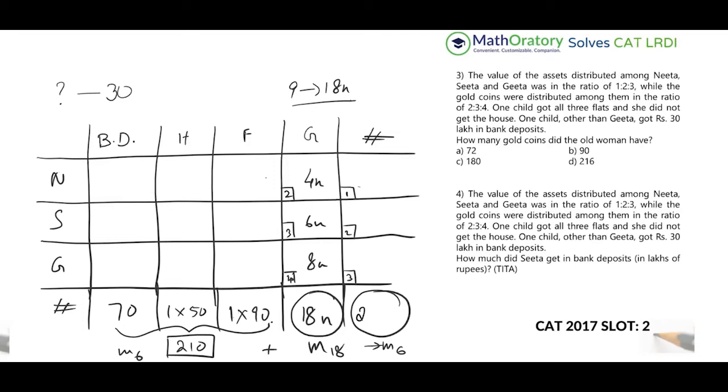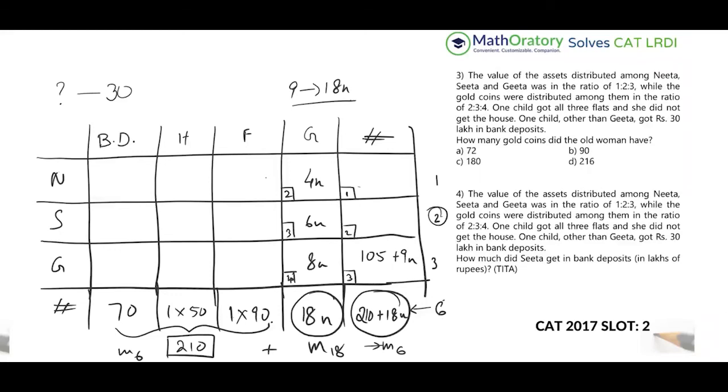Same thing I could have done with the multiple of 6, but I know the total now, right? The total is 210 plus this 18n, so this is pretty easy. Now this total is 6 parts, out of which this is 1 part, this is 2 parts, and this is 3 parts. So let me distribute in this way. 3 parts out of 6 parts is effectively half, so this is half of it. I can directly put half of 210 and half of 18n. So this is what we have.